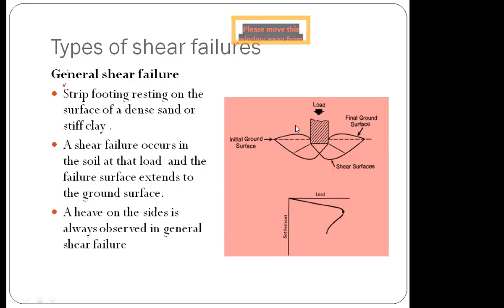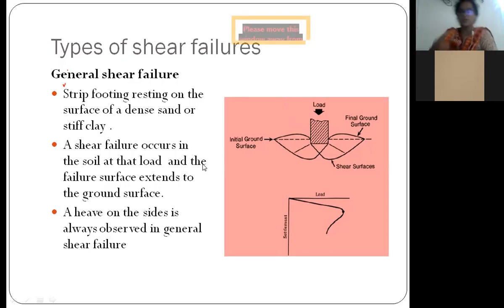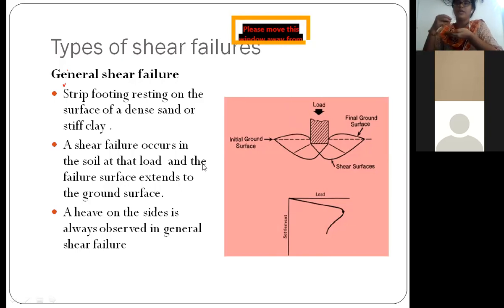Try to understand it. What happens to your ground surface? Are you able to see me? Yes or no? Yes, ma'am.